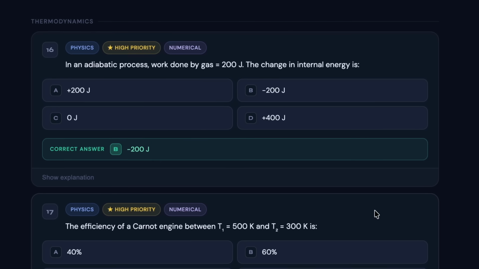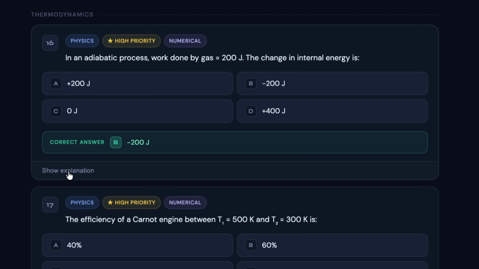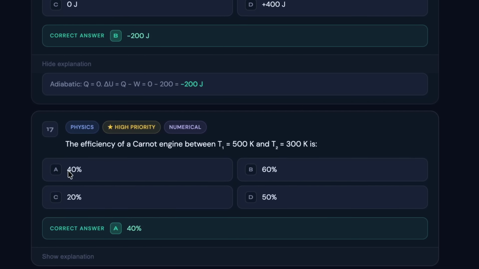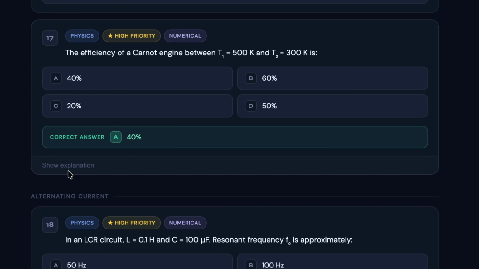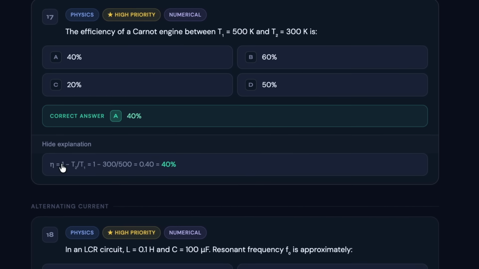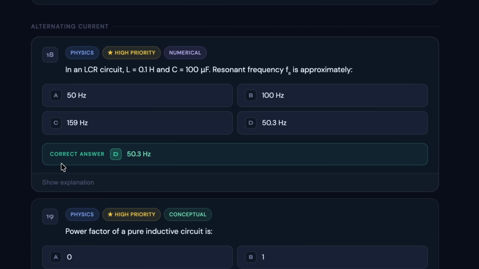So the correct answer for the 16th question is B, and the explanation can be checked on the screen. Next, we have 17th question, which has been prepared based on the previous year's analysis, and you must check it out. And the correct answer is A, which is 40%. Next is alternating current, and the correct answer for the same is